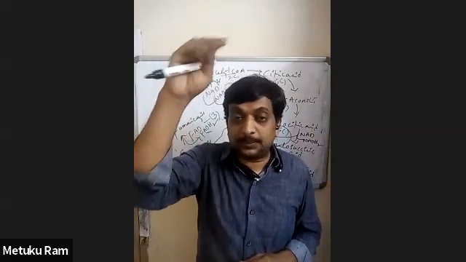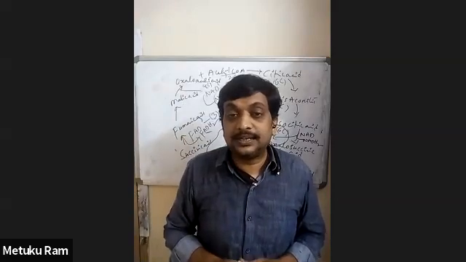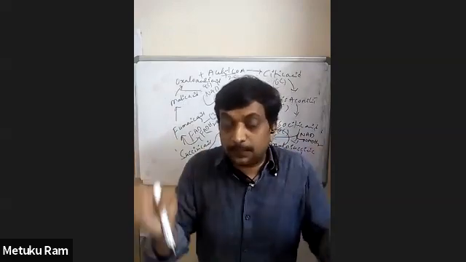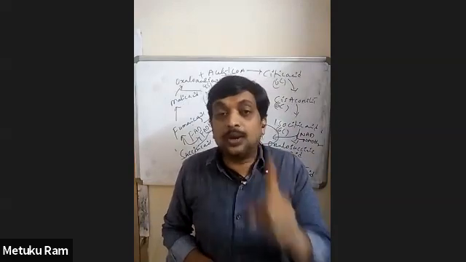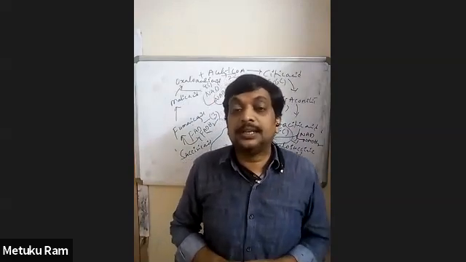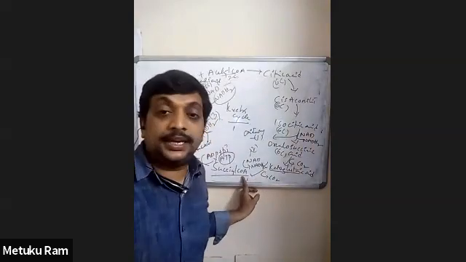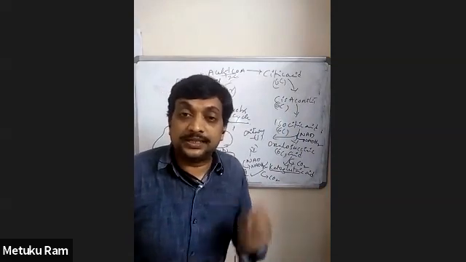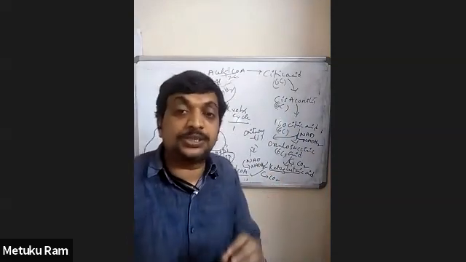Now, in the link reaction, the conversion of pyruvic acid to acetyl CoA is an example of oxidative decarboxylation, but it is not part of the Krebs cycle. Inside the Krebs cycle, only one oxidative decarboxylation reaction takes place, the conversion of alpha ketoglutaric acid into succinyl CoA. This reaction is an example of oxidative decarboxylation.